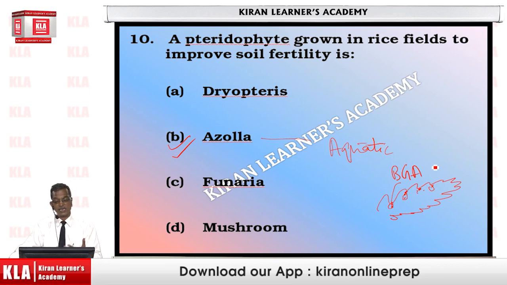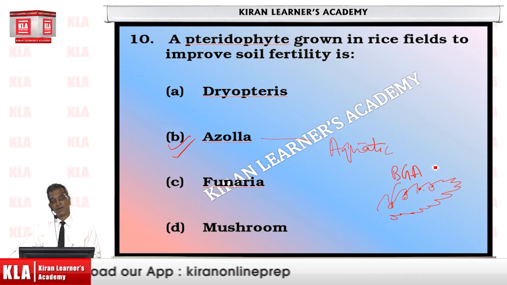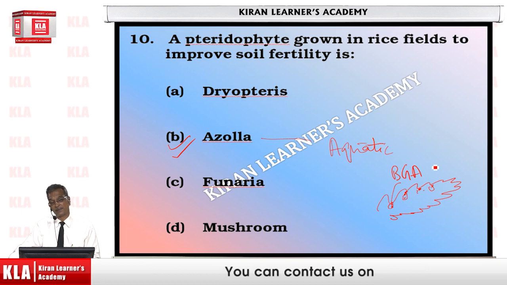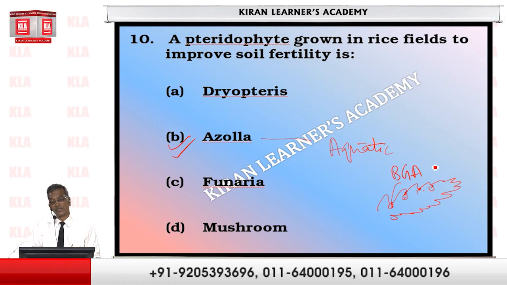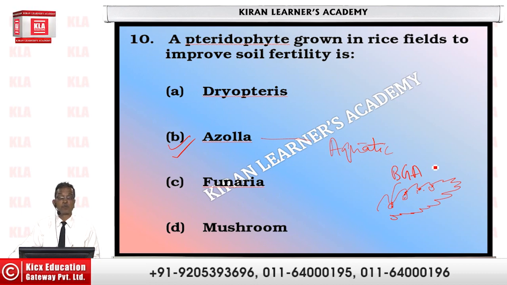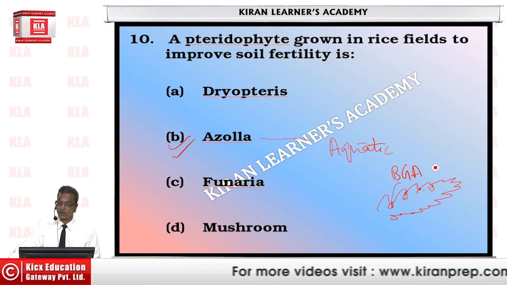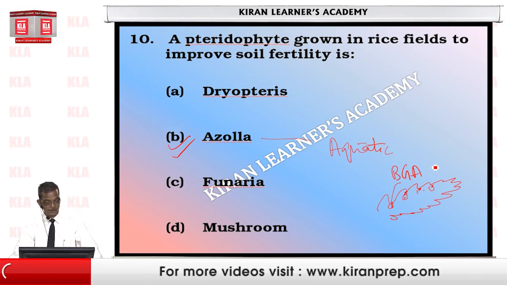So this Azolla, as a pteridophyte, is planted in the rice fields, in the paddy fields, when the rice crop is planted, in order to enrich the soil with nitrogen content. Right?